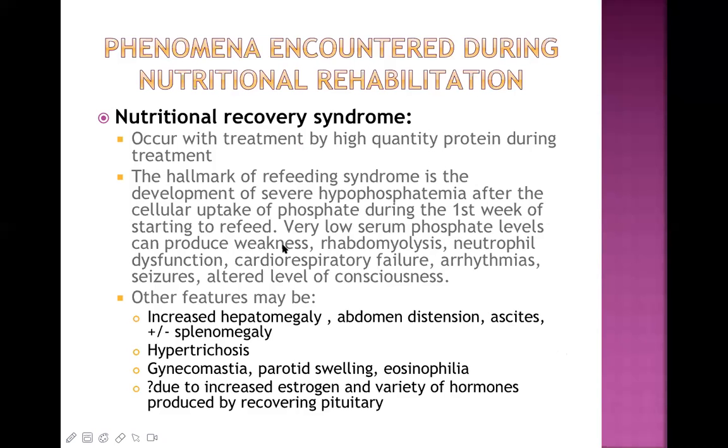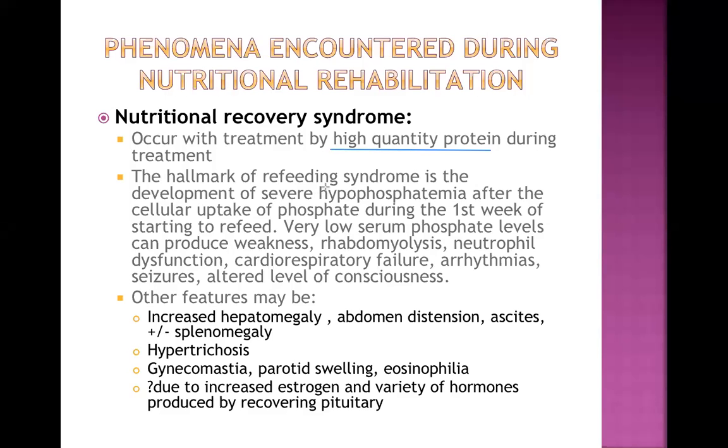Let's talk about it. If we feed a malnourished child with a high quantity of protein, that means a lot more protein than necessary, then this particular syndrome will happen.